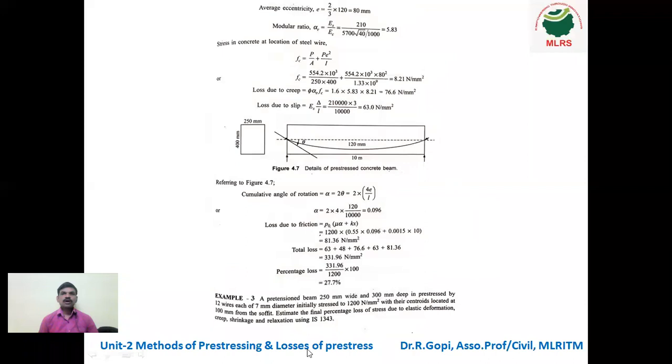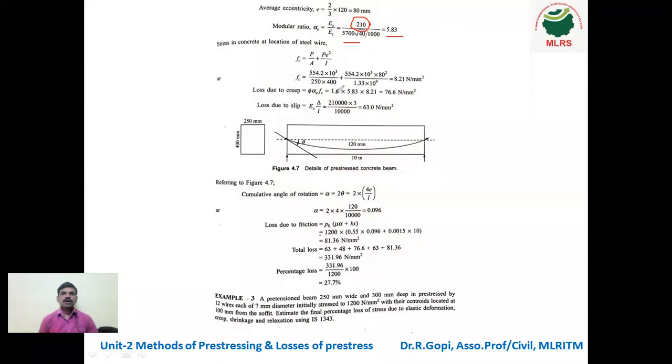So 5700 into root FCK gives Newton per mm square, and you convert it into kilonewton per mm square by dividing by 1000, because 210 is in kilonewton per mm square. So finally we got 5.83. Either convert everything to Newton per mm square or to kilonewton per mm square.